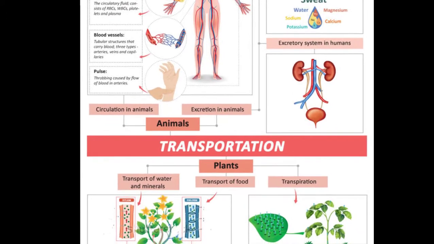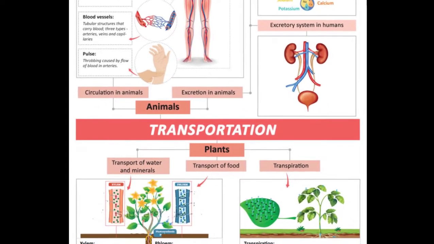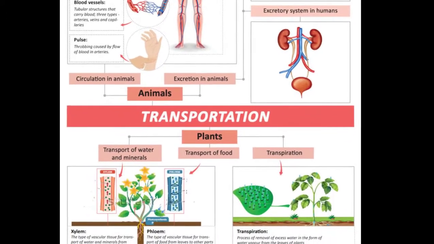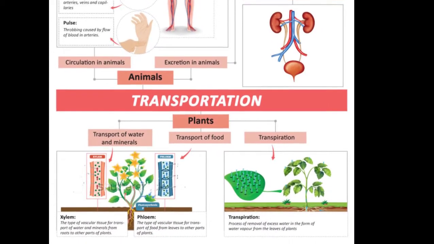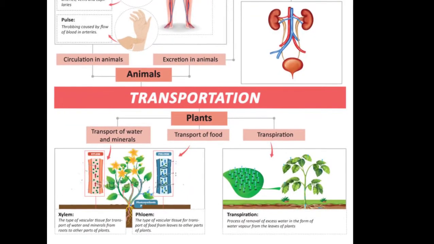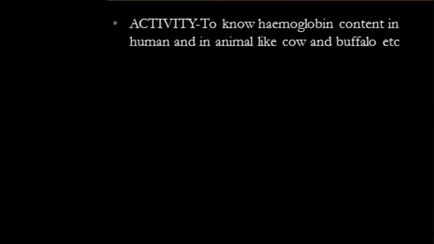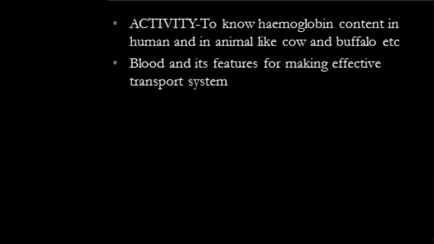On the other hand, in the case of transportation in plants, two specialized tissues, xylem and phloem, play an important role, while transpiration is a process which helps the xylem and phloem. When we talk about transportation in animals, there is one activity, hemoglobin content in human beings and other animals like cow and buffalo. Then there is a short note on blood and its features for making an efficient transportation system.